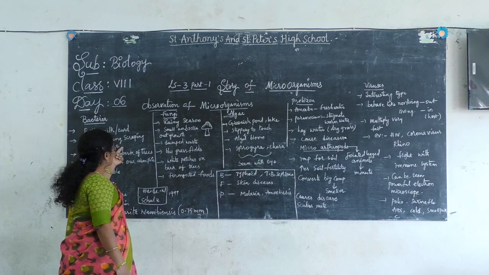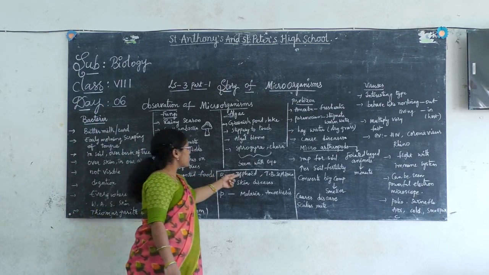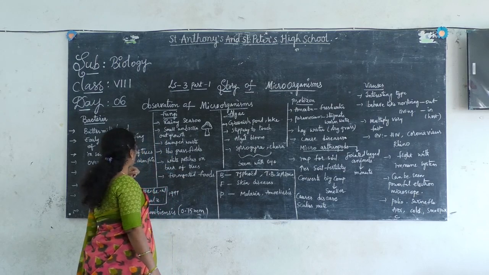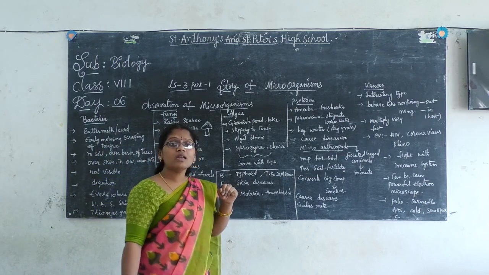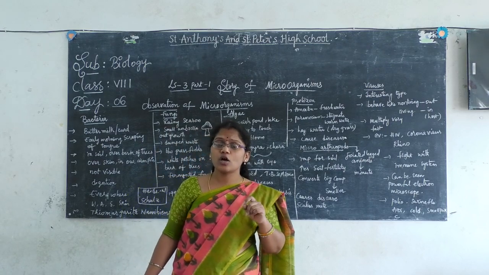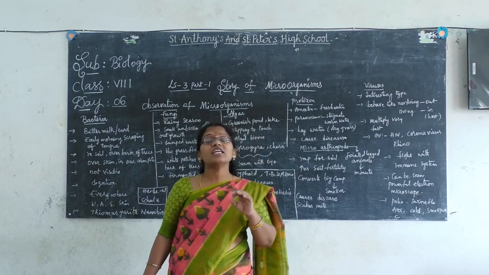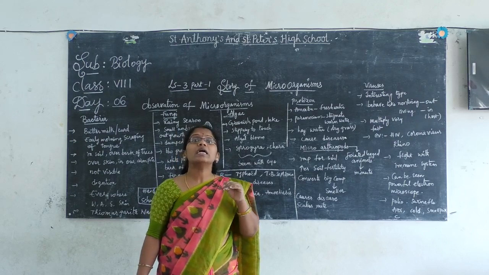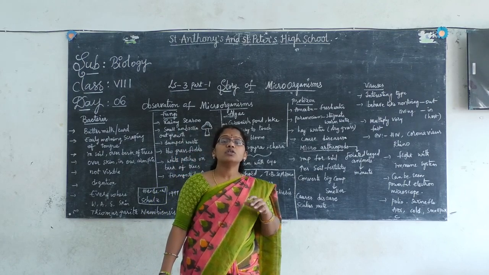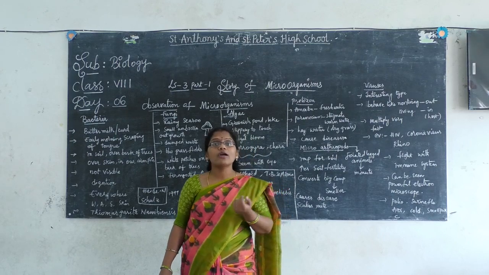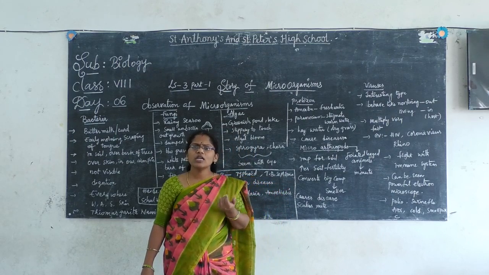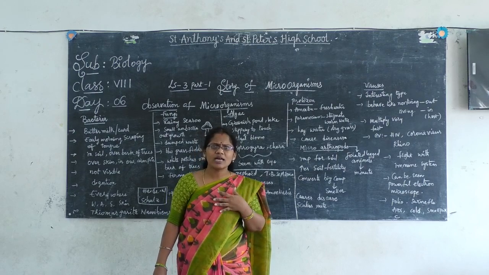And next, here bacteria cause diseases, and bacteria are present in the soil also. As I said, bacteria are present in the soil. But the bacteria present in the soil help to make the soil fertile. If the soil becomes fertile, is it useful for us?